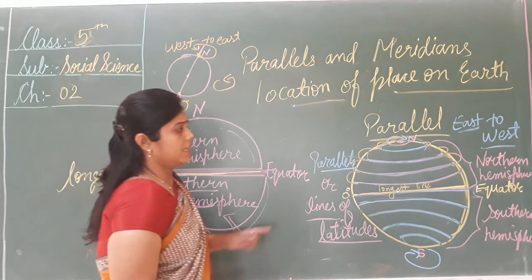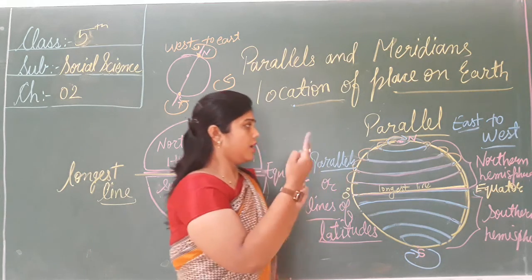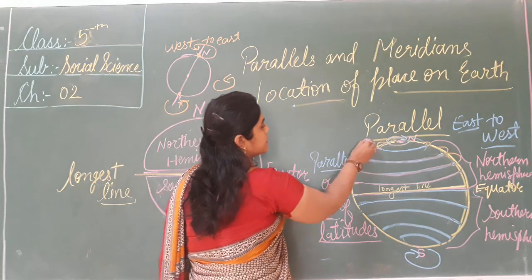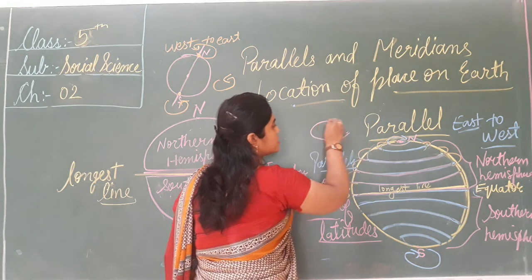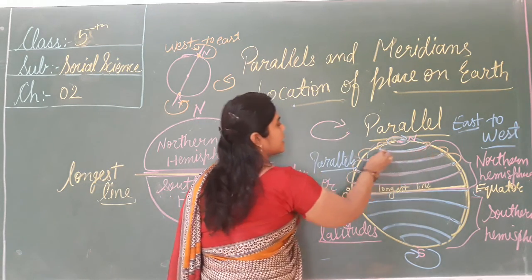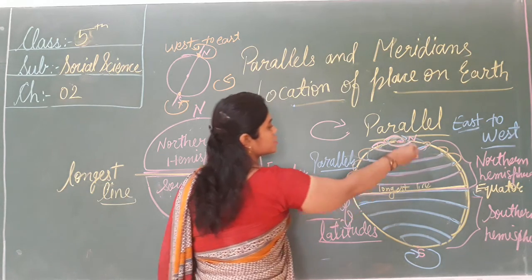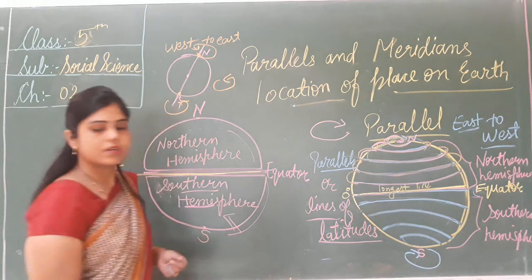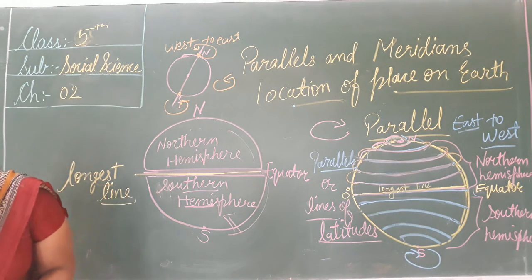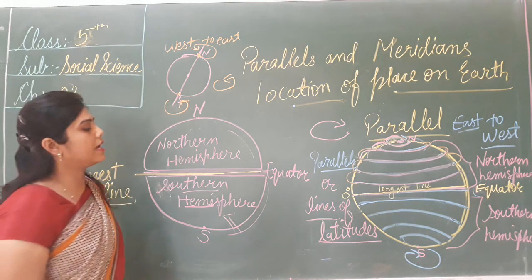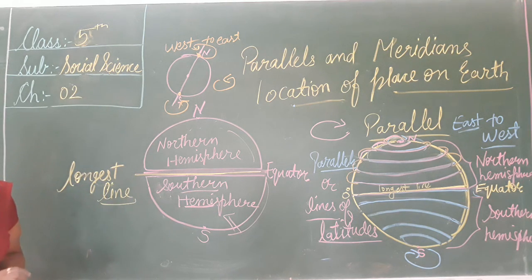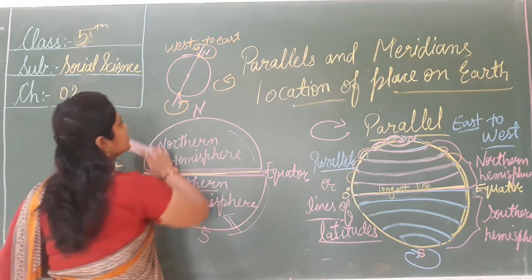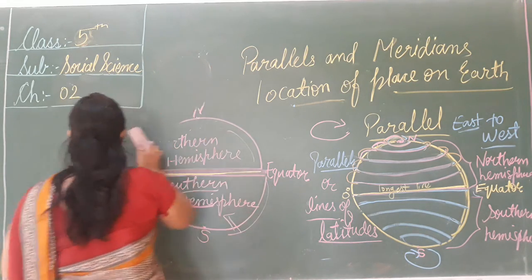And parallels, this circle rotates from east to west, like this. Here is east to west. So this circle rotates from east to west. Now these are called the parallels or the lines of latitude. Now, important features of parallels. What are the important features of parallel?